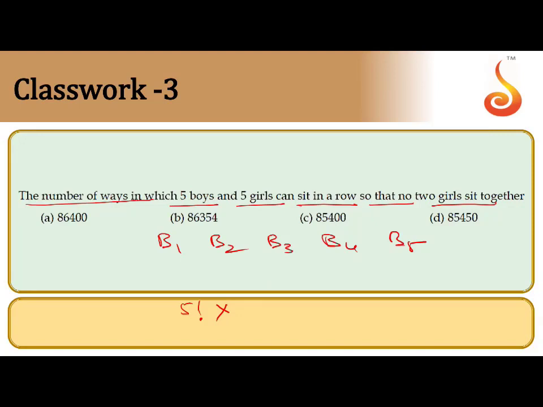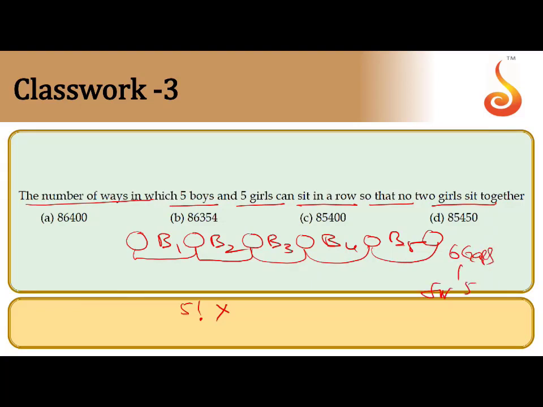Next we can accommodate the girls in between the boys. How many gaps are there in between the boys? Before and after also you can consider. So there are 1, 2, 3, 4, 5, 6 gaps. For how many girls? For 5 girls. So they can be accommodated in 6P5 ways.